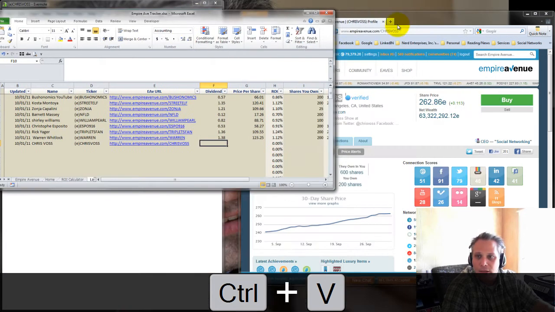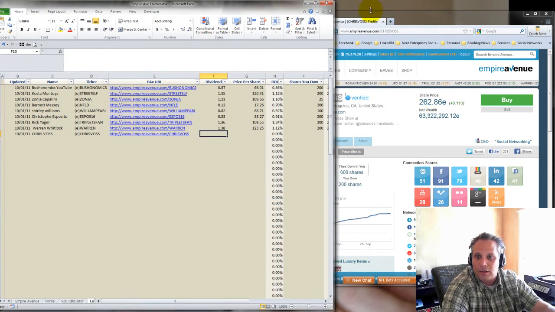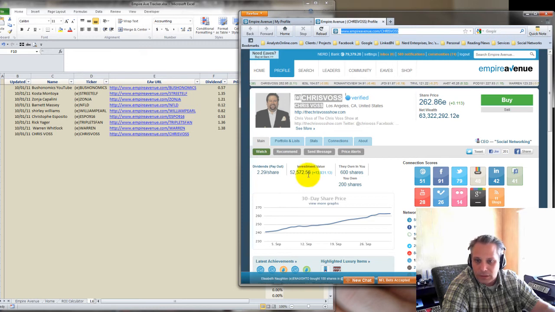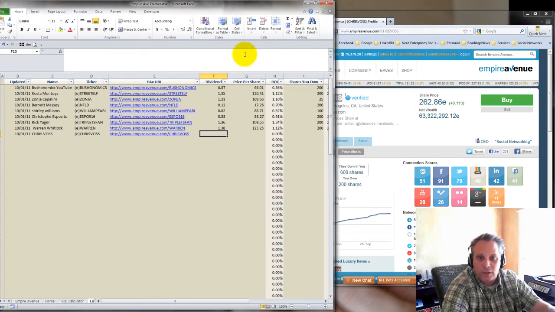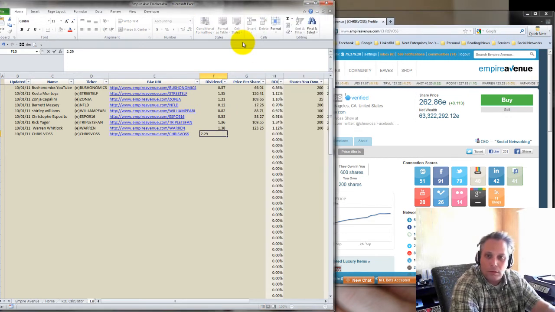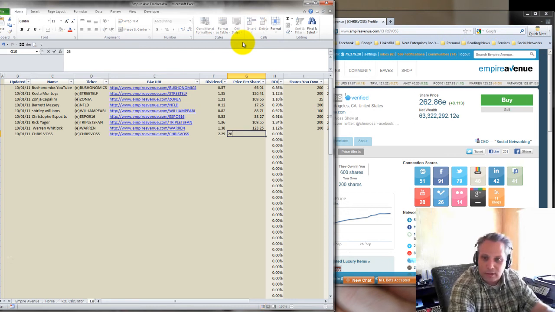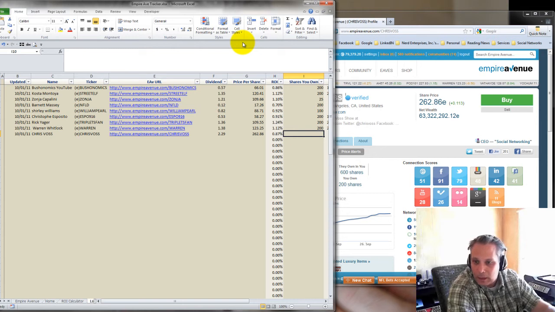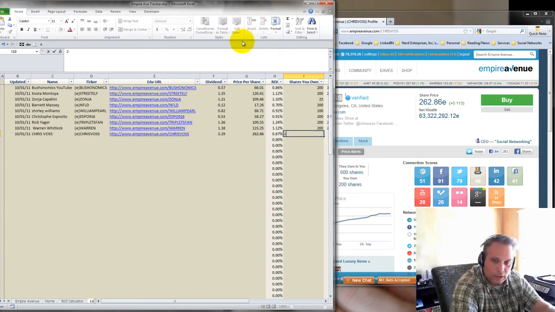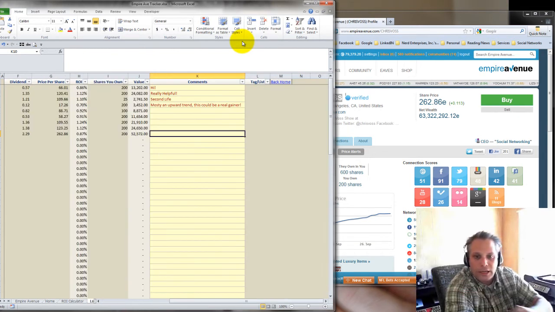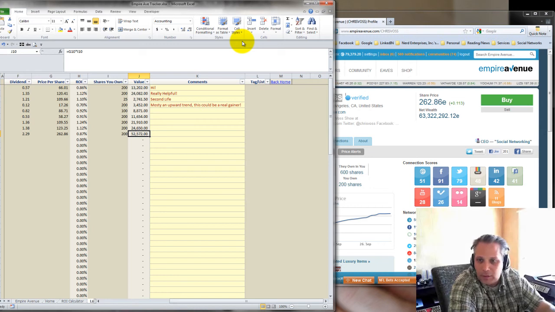Now let's get his dividend. That information is going to be here. So his dividend is $2.29 per share. And his price per share, I can still see it in the background, $2.62 with 86 cents. I own 200 shares. So this calculates the portfolio value. It lets me know what it's worth.